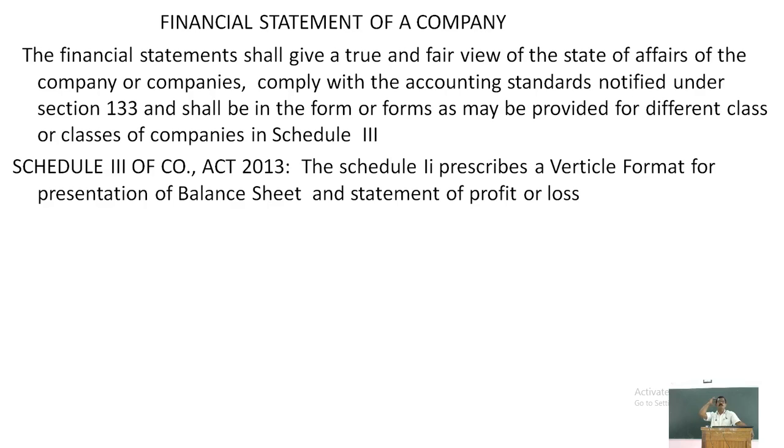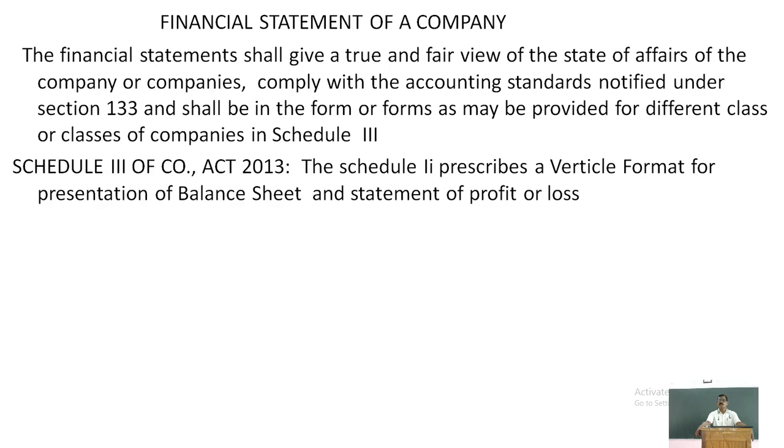The financial statements shall give a true and fair view of the state of affairs of the company. The balance sheet as well as the statement of profit or loss must give a true and fair view of the state of affairs of the companies.